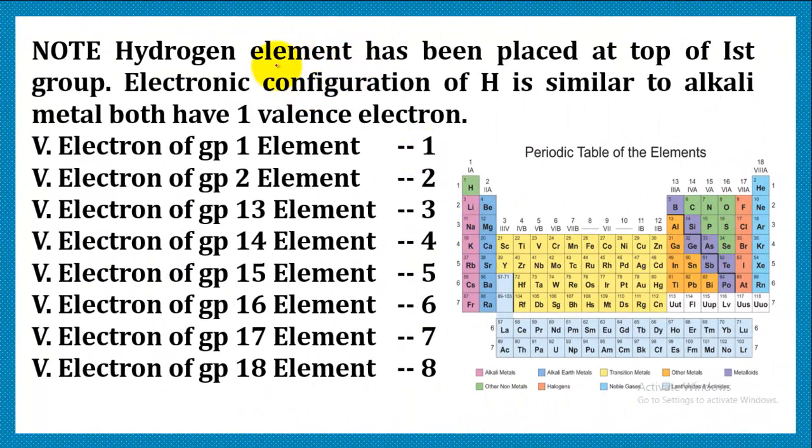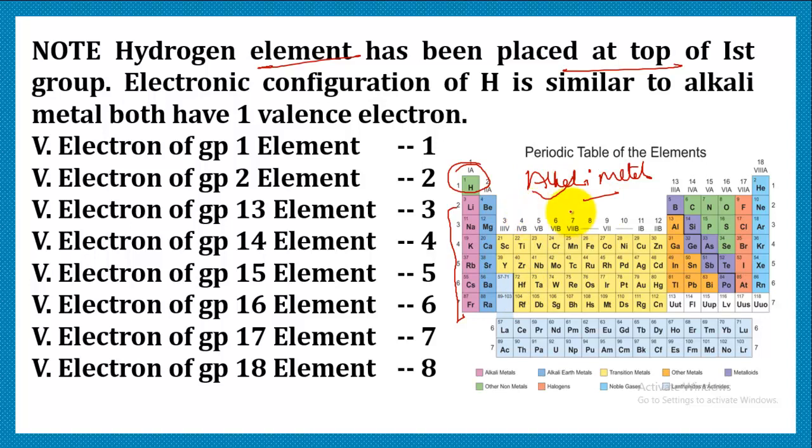Now in this, the hydrogen element has been placed at the top of the periodic table, or you can say it is placed at the top of the first group. And we know that the rest of the elements in the group are alkali metals. They are typical metals, that is, alkali metals. That is, when their metal oxide is dissolved in water, it gives rise to alkalis, right?